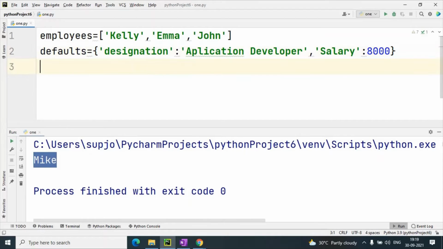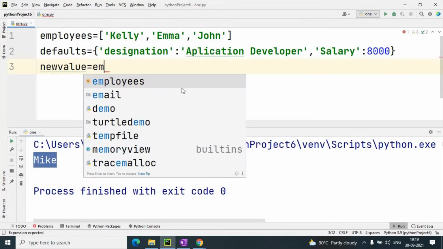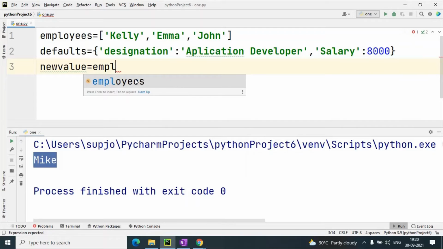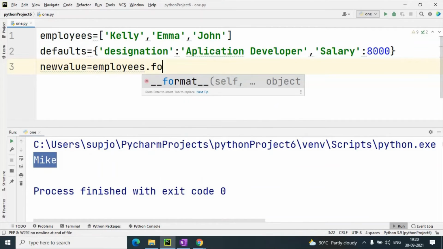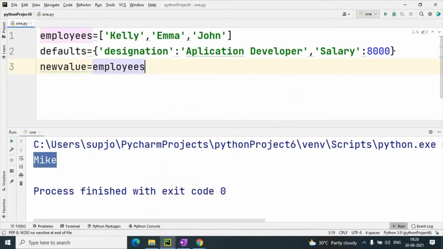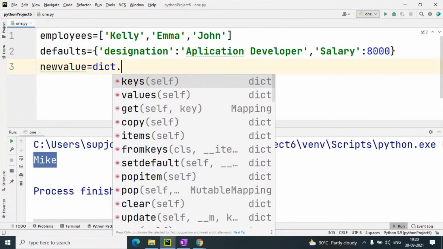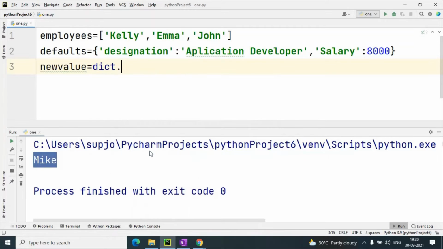So now suppose I take a new value type variable in which I will use the dict dot fromkeys method. Sorry, not employees, dict dot fromkeys method. Inside that I will pass two arguments.